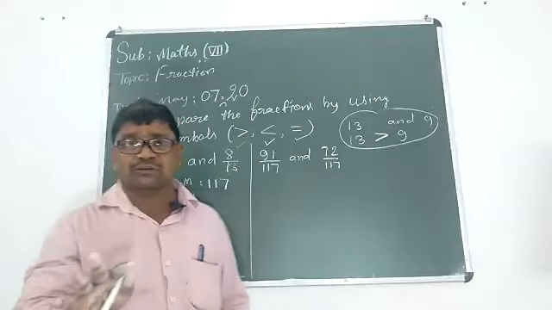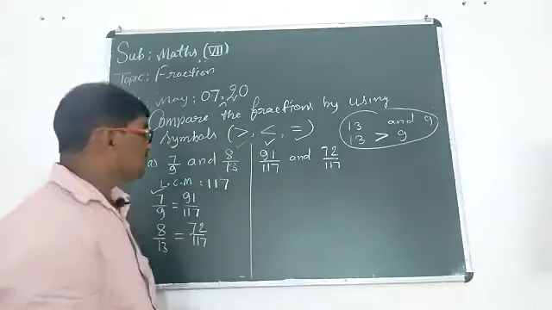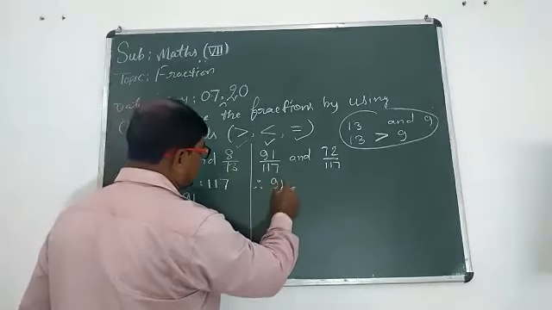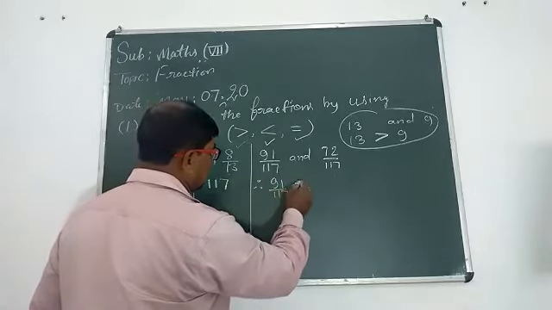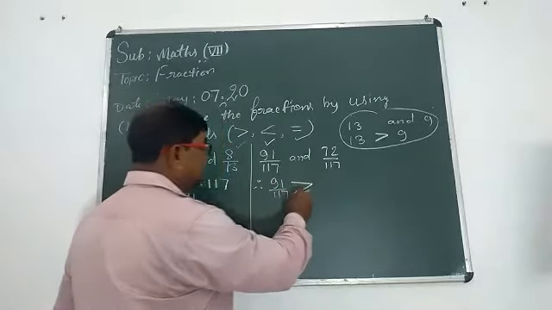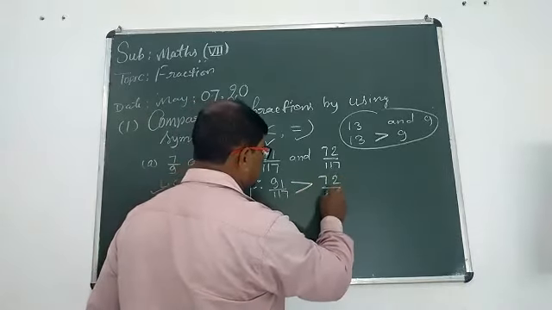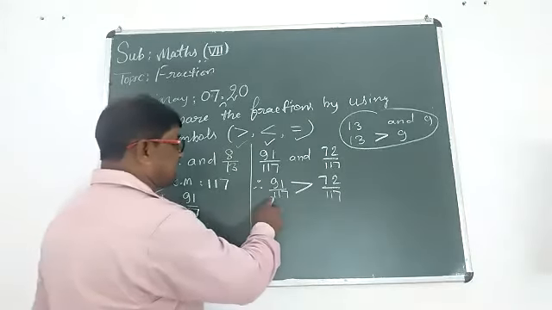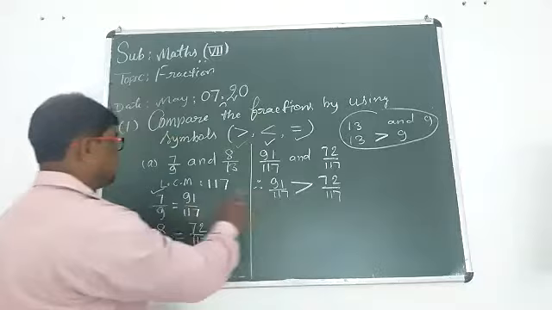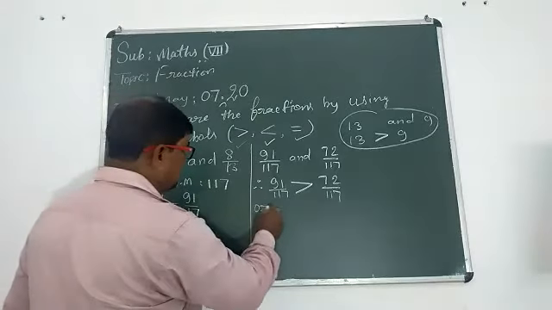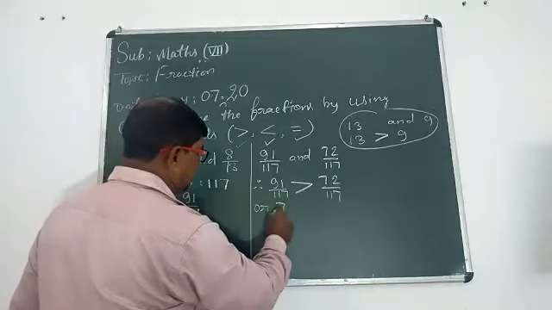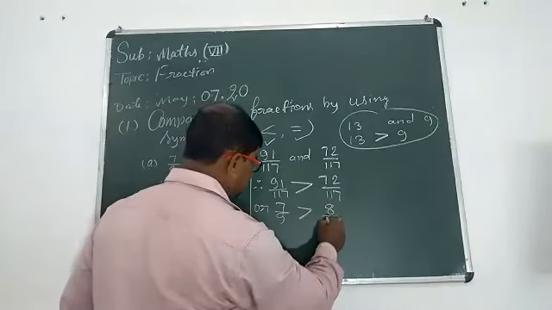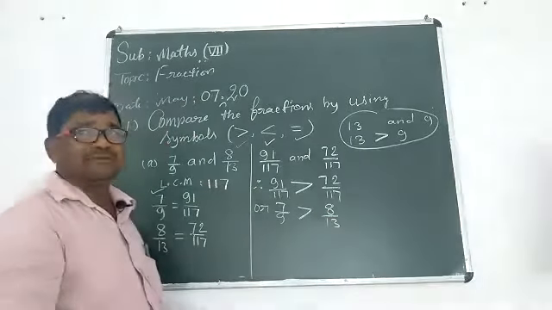No doubt in it now. Concept clear? So student, we can say 91 upon 117 is larger than 72 upon 117. But 91 upon 117 is 7 upon 9, so we can write 7 upon 9 is larger than 8 upon 13.